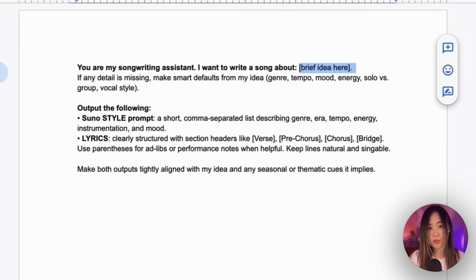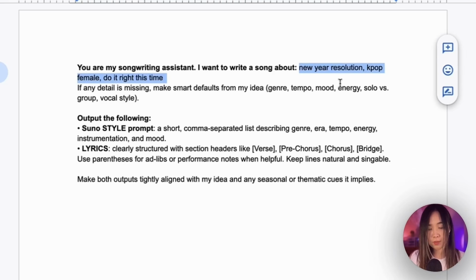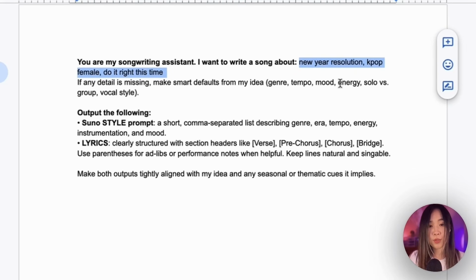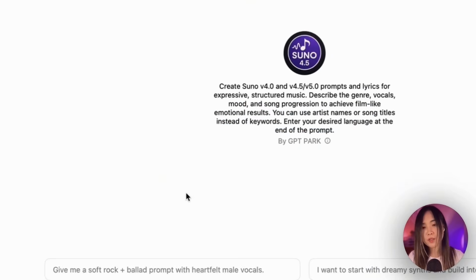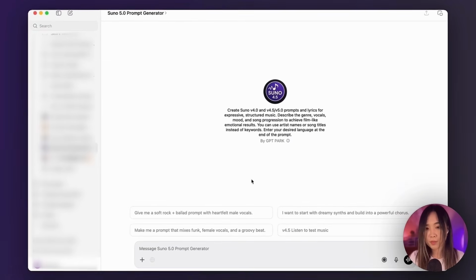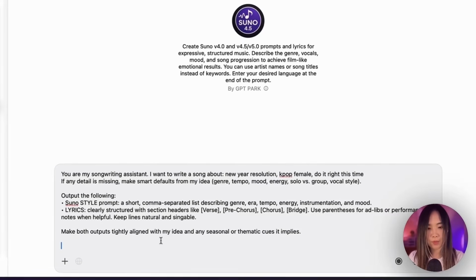This way you don't need to know music theory or technical terms. You just have to enter a simple idea, maybe a sentence. The more details you input, the more unique the song will be. We'll just copy this. We can use normal ChatGPT or a custom GPT that knows the best practice of Suno. Just paste in our prompt and send it in.